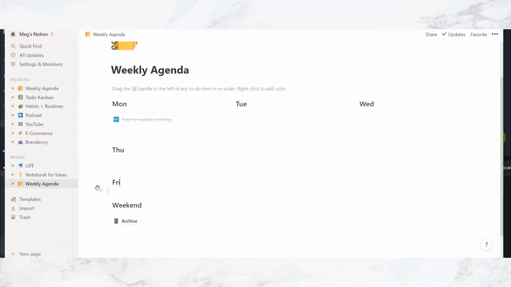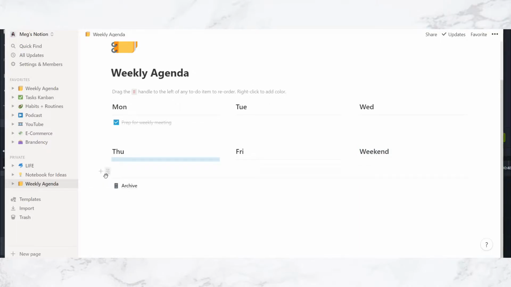However, it is one on top of the other, so I'm gonna select Friday with this line here and then drag it to the right of Thursday. You see this tiny blue line here, and then we're gonna put weekend to the right of Friday. This way we have 3 rows, and as you can see, these little borders are a bit messed up, so I'm just gonna take this border, see that blue line, put it under there, and the same thing for the weekend.